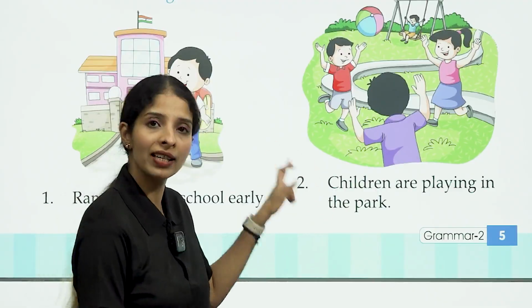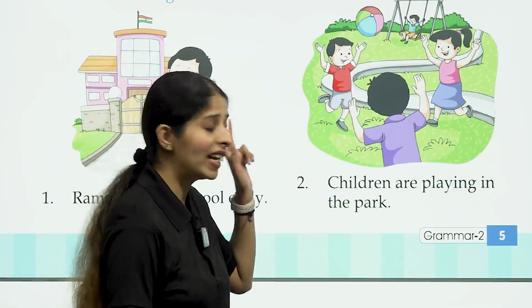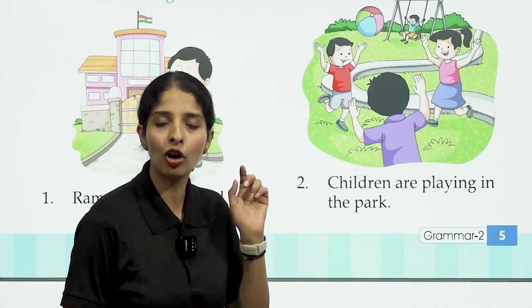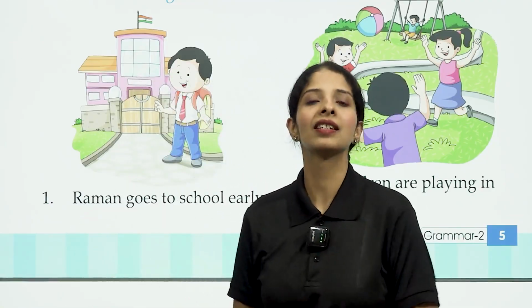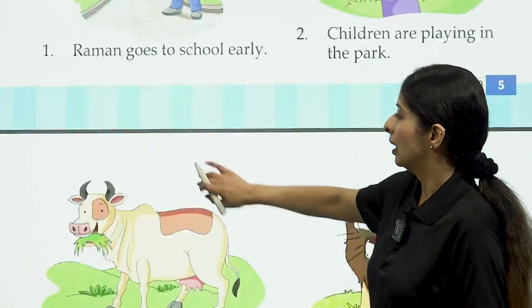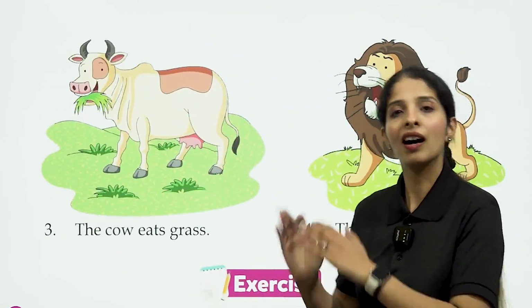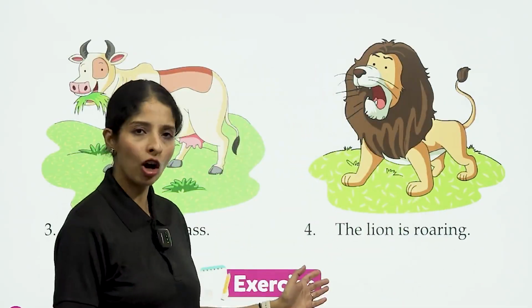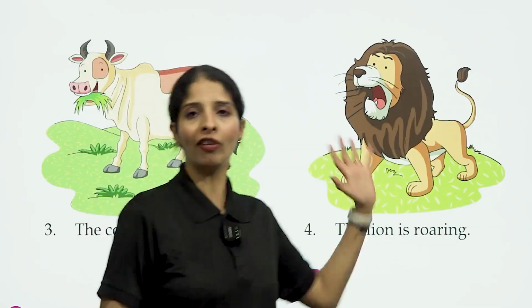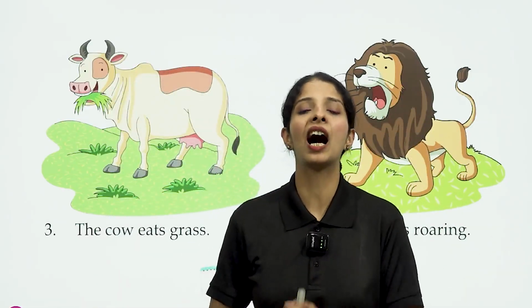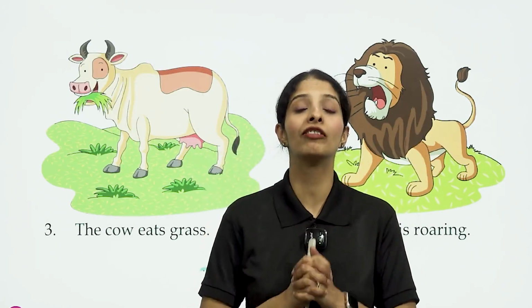The first letter is in capital, ending with a full stop, so it is a sentence. Next example is "The cow eats grass." It is a sentence. Here also, "The lion is roaring." So these are sentences.